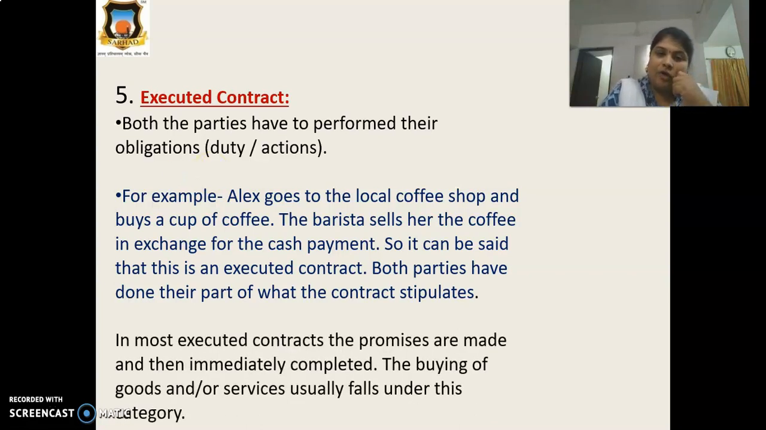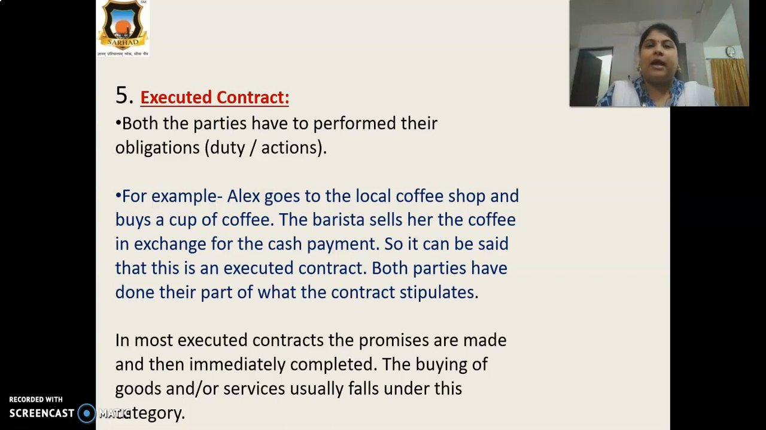In most executed contracts, the promises are made and then immediately completed. The buying of goods and services usually falls under this category. Like this, just to give you an example, purchasing of a pen. This is a daily life example. Okay, I hope this is clear.